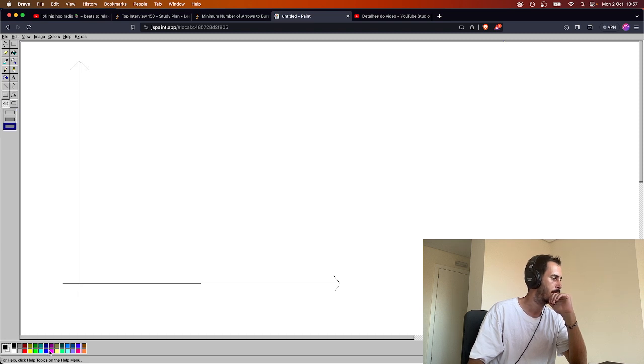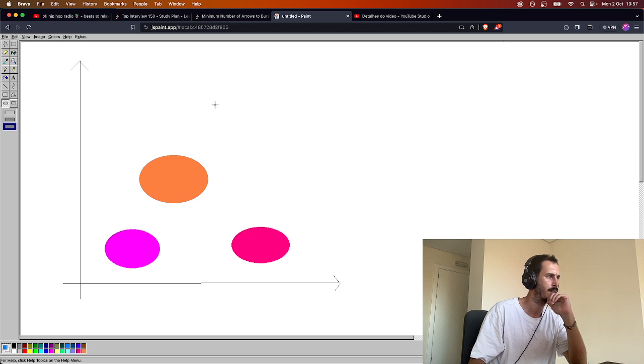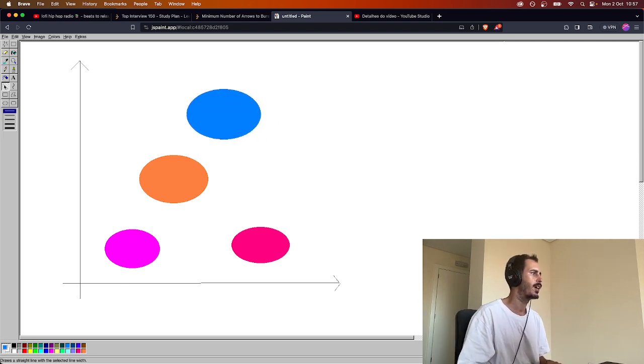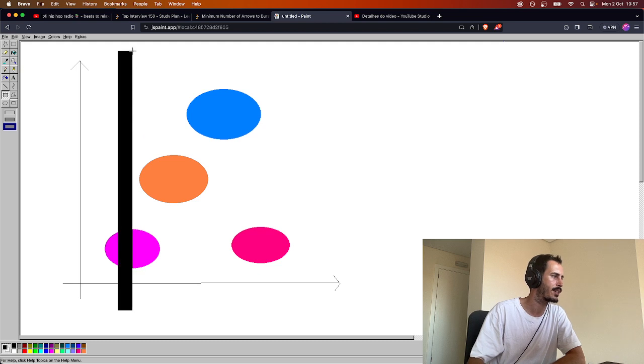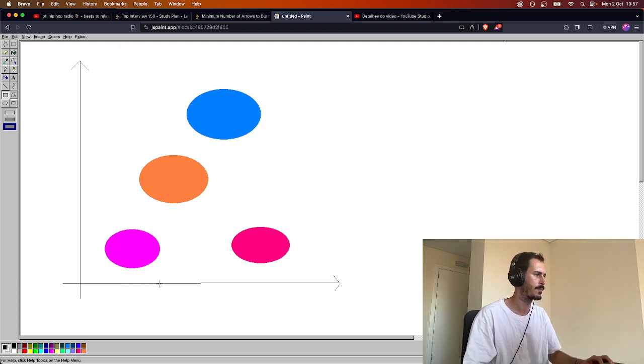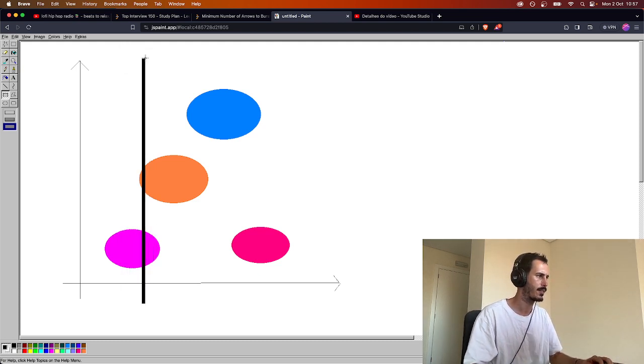You have a pink balloon, a red balloon, an orange balloon, and a blue balloon. You have some balloons here, and you want to shoot some arrows from the bottom. So you want to shoot arrows like this, or arrows like this.